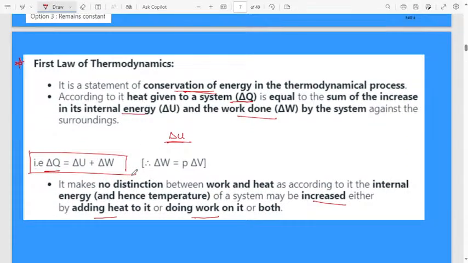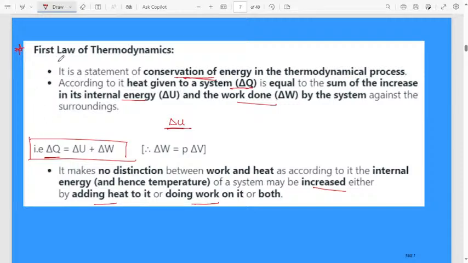Understood? Always remember that the first law of thermodynamics, another name for the conservation of energy, states that delta Q equals delta U plus delta W. Remember this equation. This is enough.